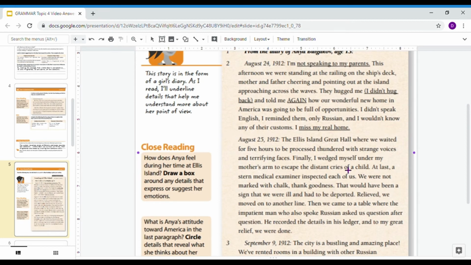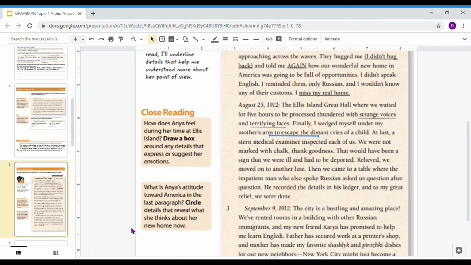Some details from this text that make me understand Anya's point of view are things like strange voices, terrifying faces, and it seems like she's trying to escape. It says she wedged herself under her mother's arm to escape. So those details are kind of showing how she feels at Ellis Island. There must have been a lot of people around and she seemed to be very frightened.